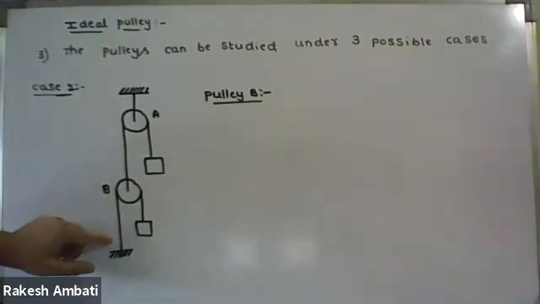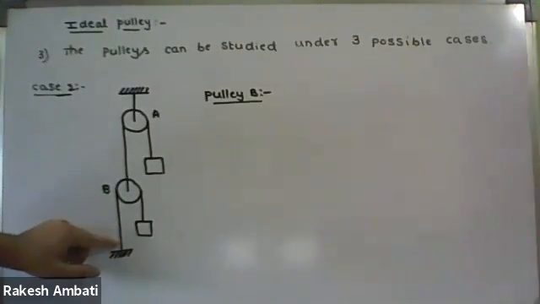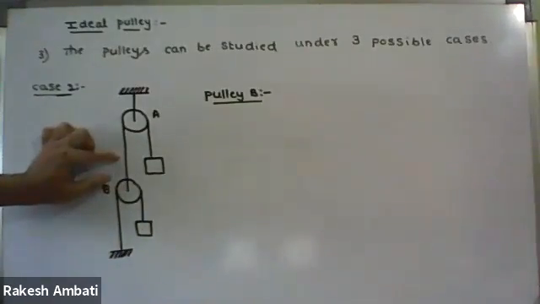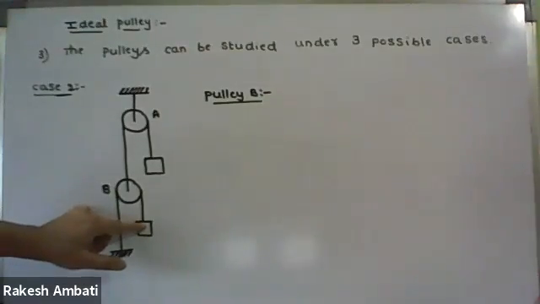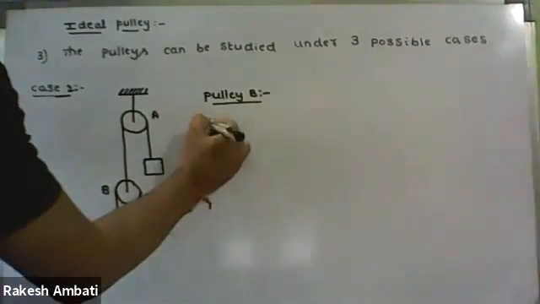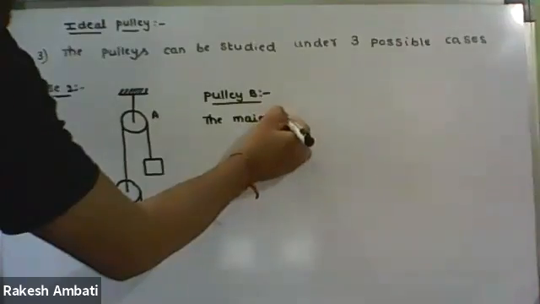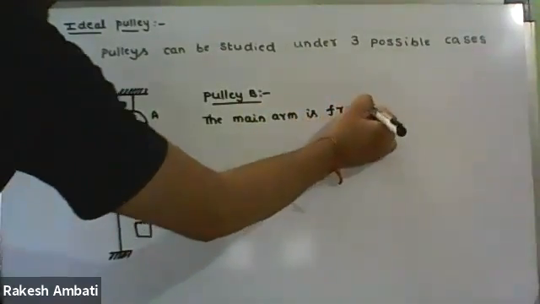And one side arm? Fixed. One side arm is fixed. And the second side arm? Free to move. So the central arm is free to move, one side arm is fixed and the second side arm is free to move. Okay, write down the point. So in the case of pulley B, what are the points we have to put down? The main arm is free to move.